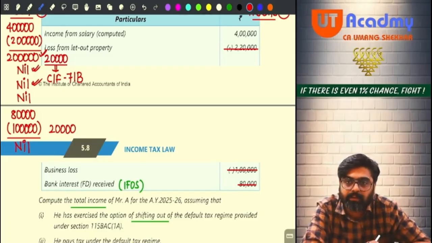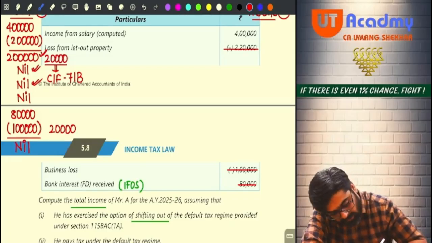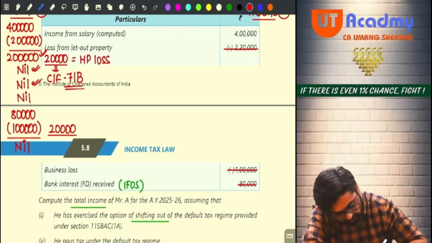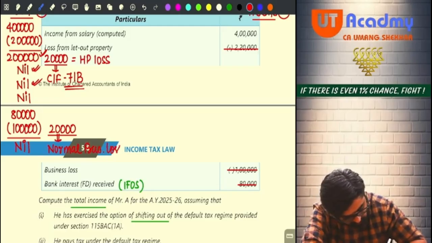Did you understand? That 20,000 loss, this was my house property loss which I carried forward as per 71B, and this was my normal business loss, which I will carry forward as per section 72.